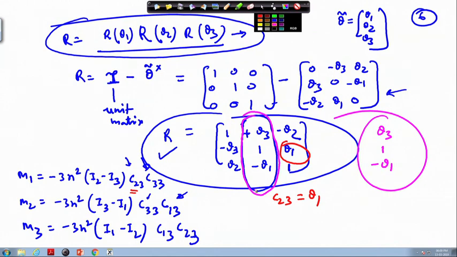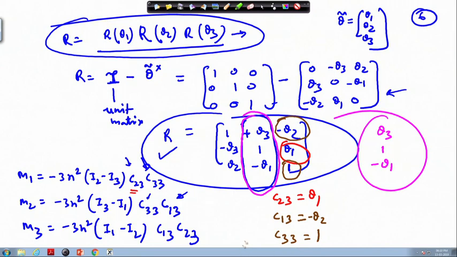Similarly, we have C 1 3, the first row, third one. So, this is your C 1 3. Okay. So, C 1 3 is minus theta 2, and similarly C 2 3 we have already done, and C 3 3. So, C 3 3 is nothing but the term which is present here. So, C 3 3 equals 1, okay. And we can insert it here and rewrite our equation.